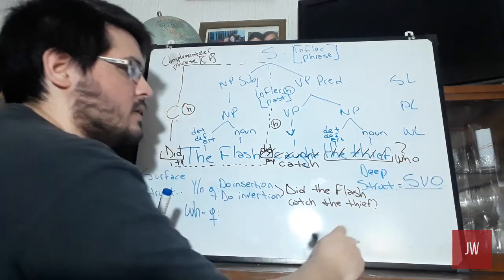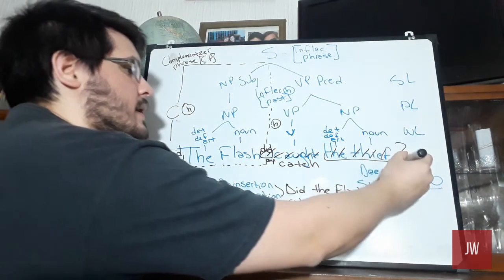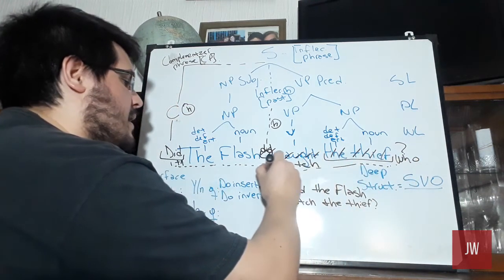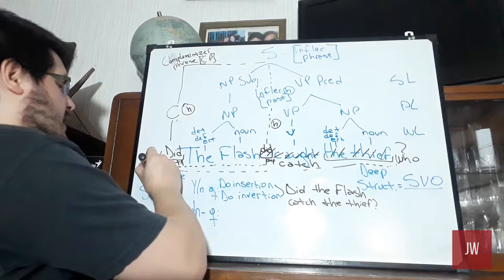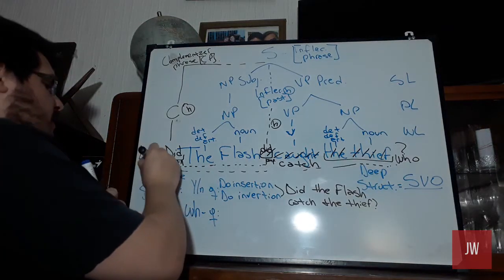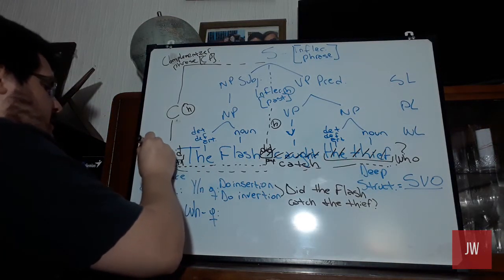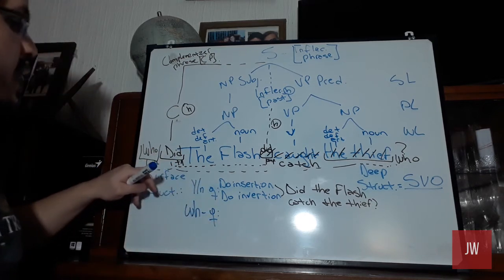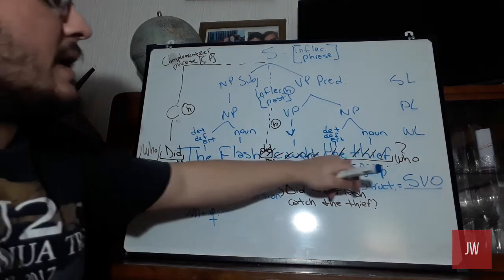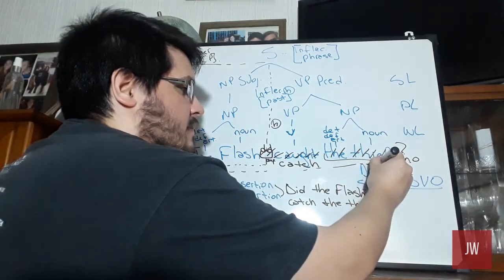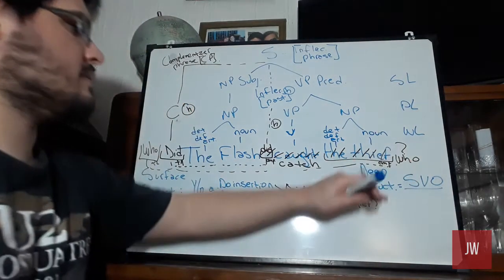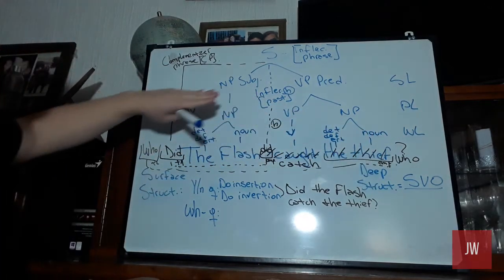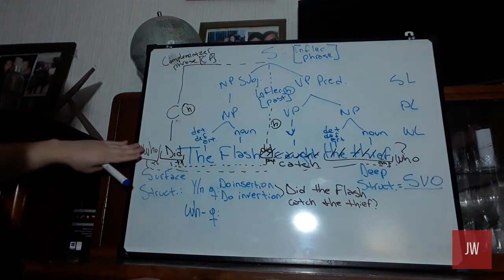Okay? Not what, who. And this one moves up to the front of the sentence again, before did, leaving a trace 2 and an empty space here. Alright? So now who has been moved to the front of the sentence.